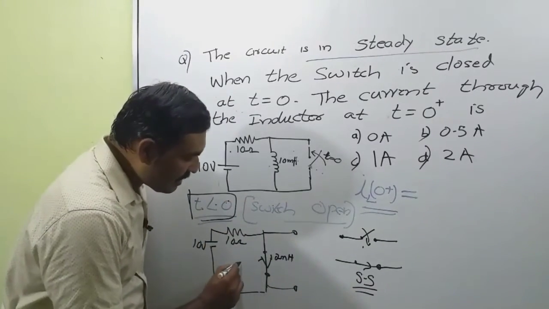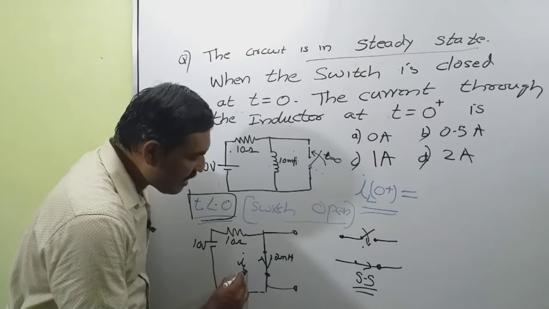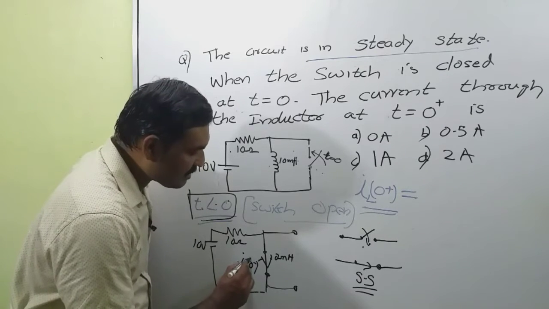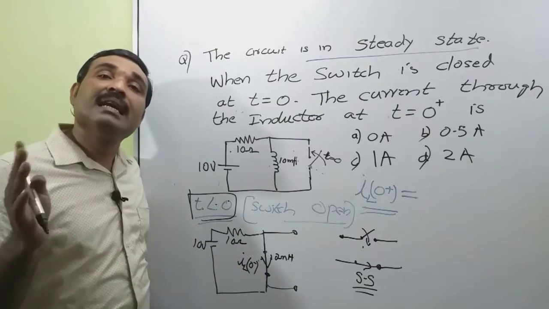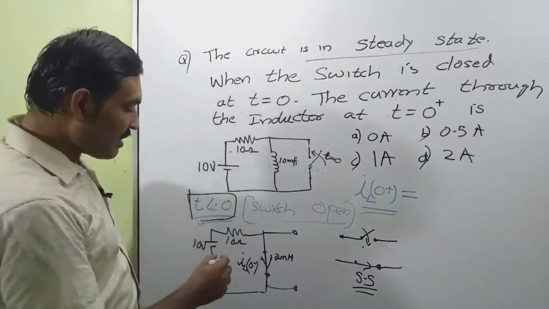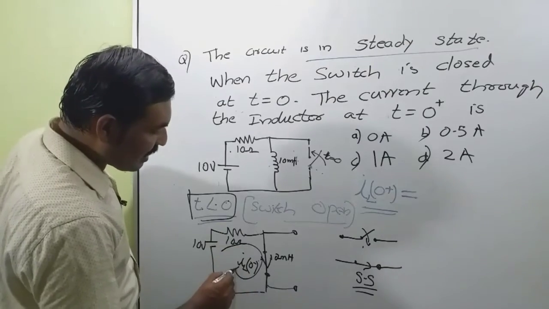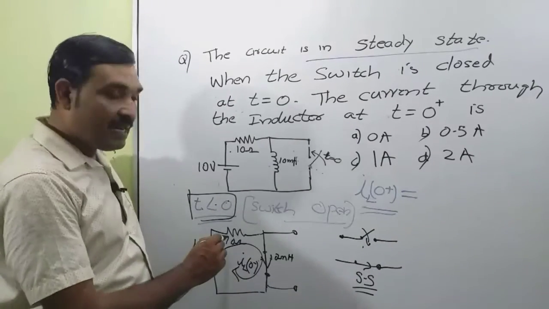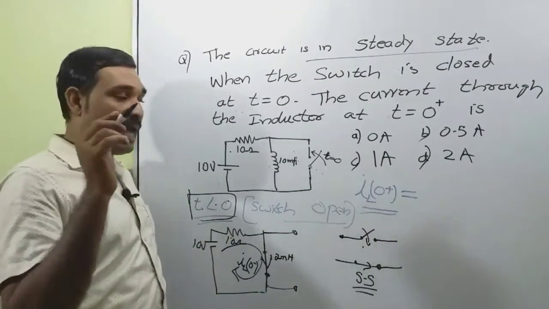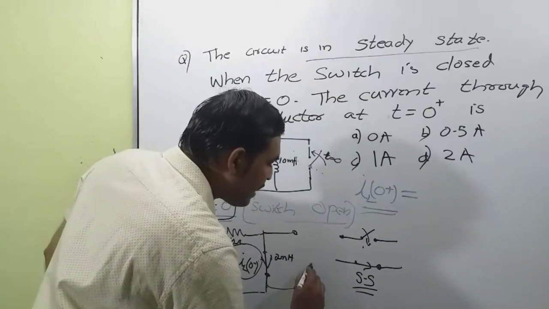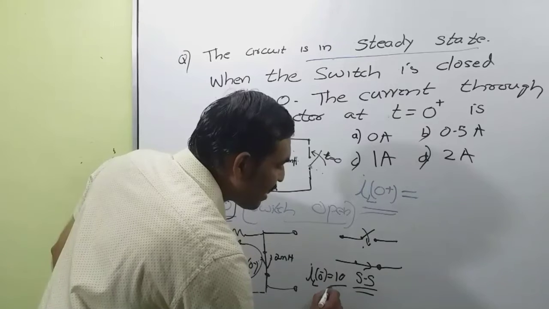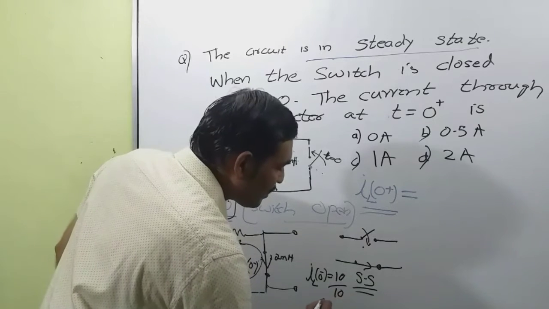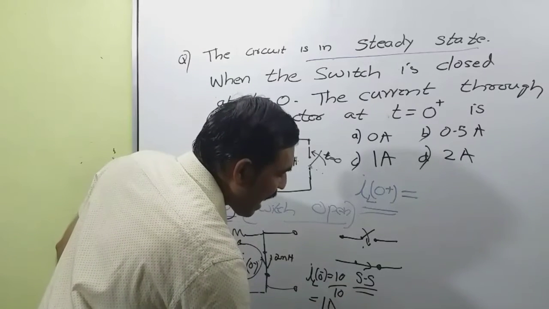So we can represent this current by IL 0 minus. That is the current passing through the inductance for a time less than 0. So what is the current through the circuit? The current through the circuit is 10 volt divided by 10 ohm, that is equal to 1 ampere. So IL 0 minus is equal to 10 volt divided by 10 ohm, that is equal to 1 ampere.